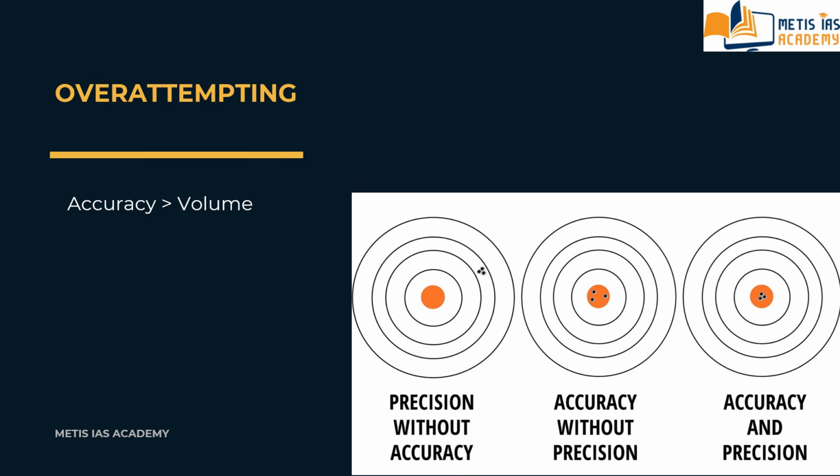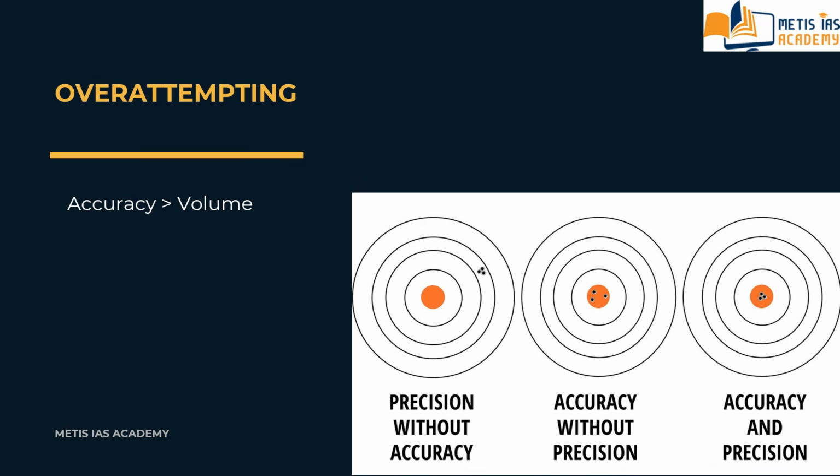because as you increase the emotional guesses, your negative marking also increases. You are moving away from qualifying the CSAT examination and the prelims examination as well.